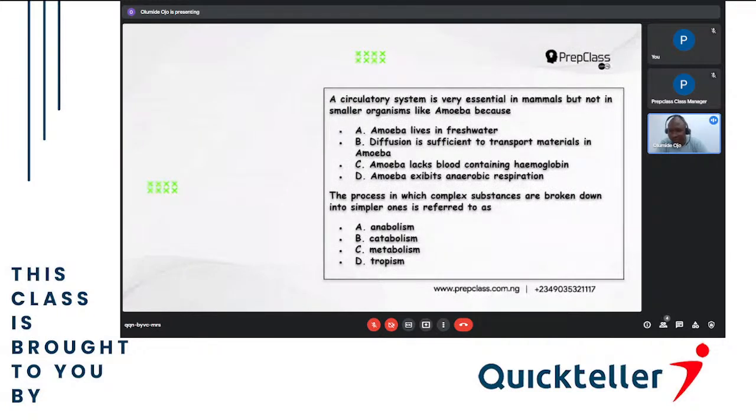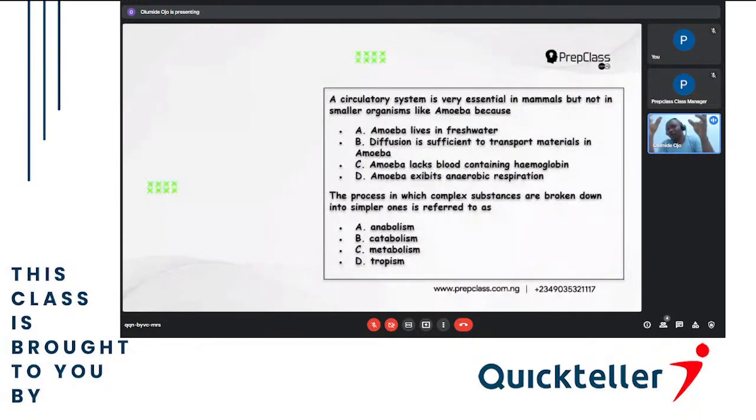A circulatory system is very essential in mammals, but not in smaller organisms like amoeba, because amoeba is just only one cell. Imagine a circulatory system.